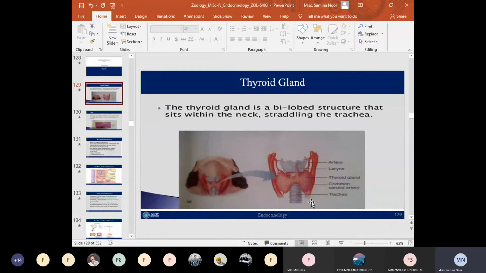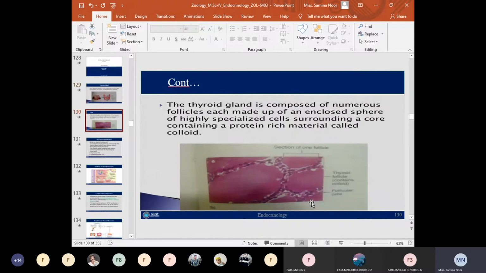It normally weighs about 15 to 20 grams in adults. So that is about the size or weight, and that is about the location of the thyroid gland in the body.